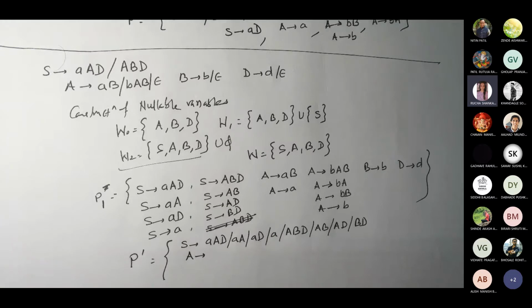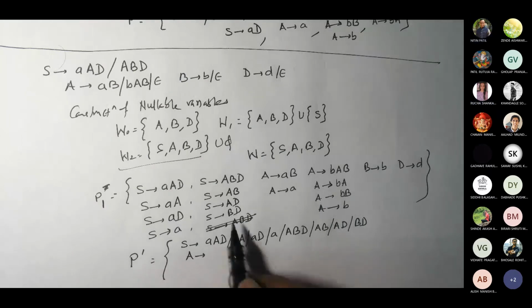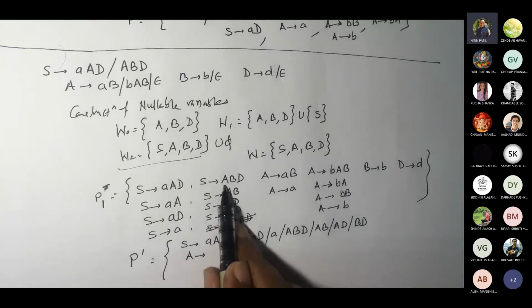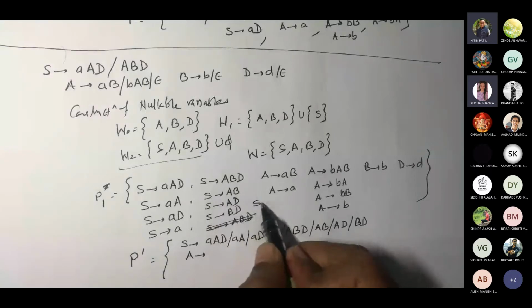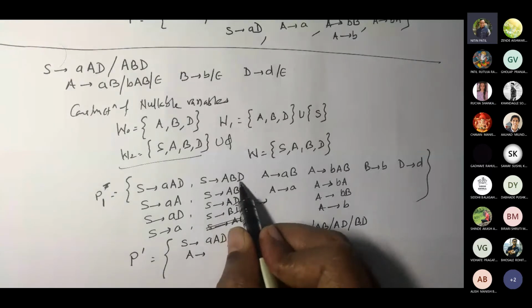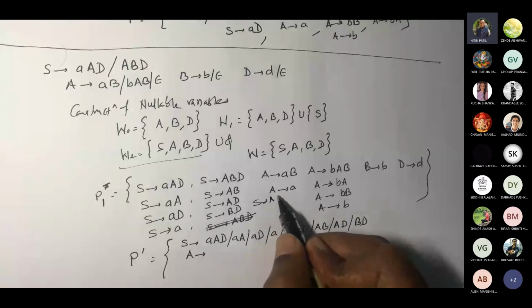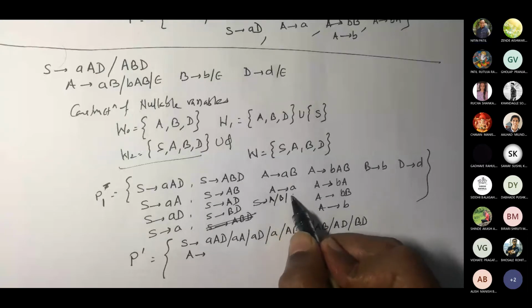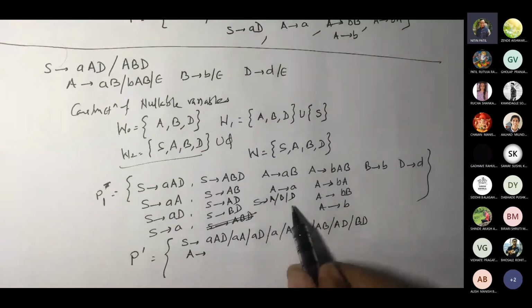So S gives A, we should write S gives A also ना? कोणता A? स्मॉल आहे ना? S gives ABD जे प्रोडक्शन आहे ना त्याच्यामध्ये B सिंगल आणि D ना। Okay, if you put both of them as null, so what would be the case? S gives A, S gives B and S gives D. हाँ, हे तिघं पण येते, बरोबर।